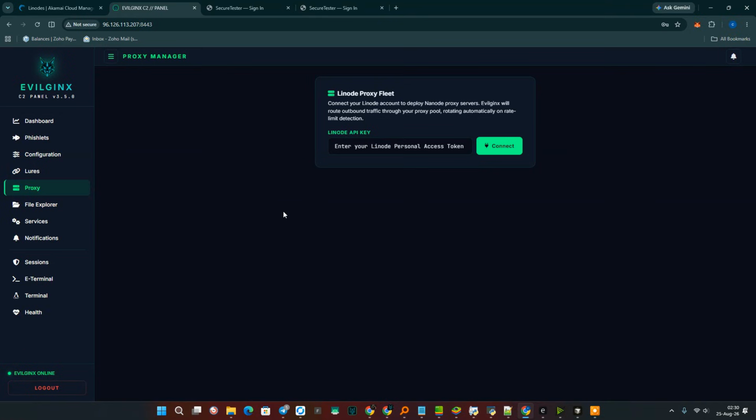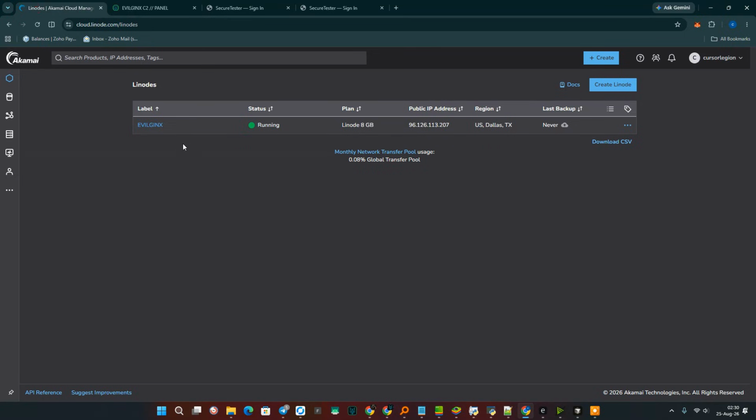As I said before, you don't need to write a single line of code to manage proxy servers. For this, I chose Linode because it's very easy to deploy different servers there using an API key. Take a close look at this, because this is the specific IP address of our server, which you can see is ending in 207. Here is our actual Linode server that we are working with today.